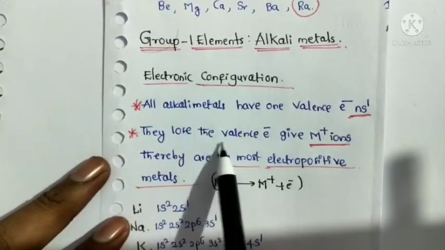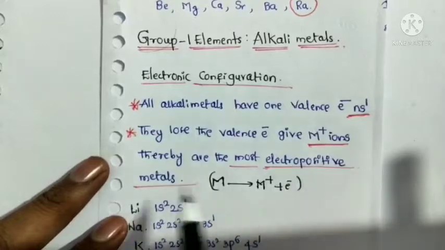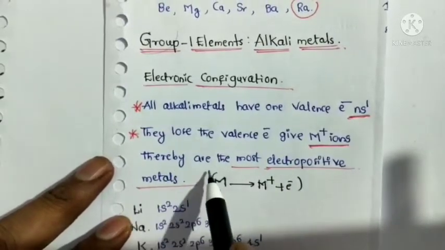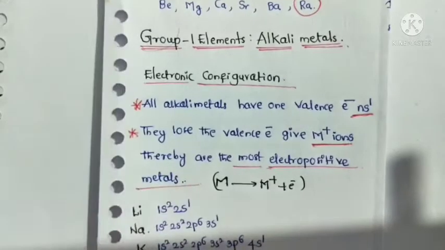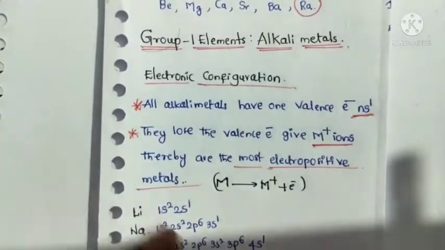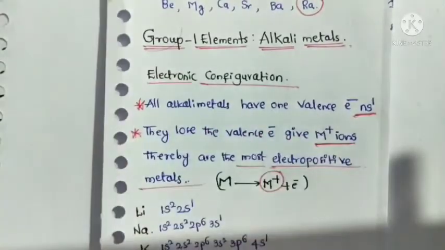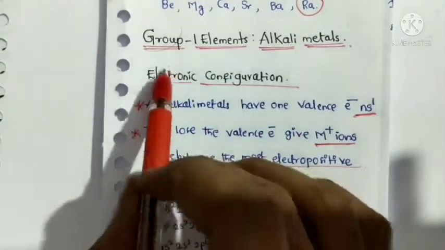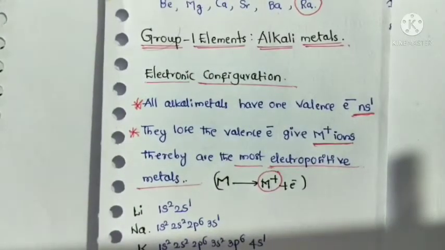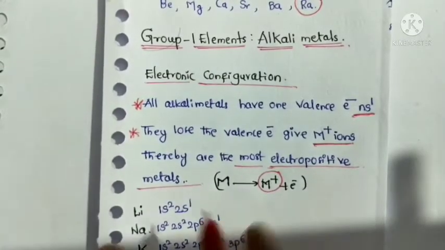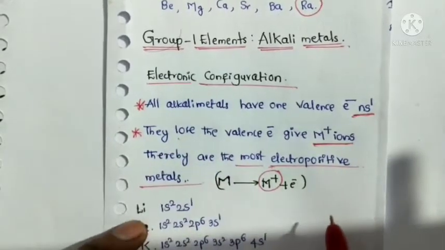Which metals? Group 1 metals or group 1 elements are called the most electropositive metals, because here one electron is lost easily.